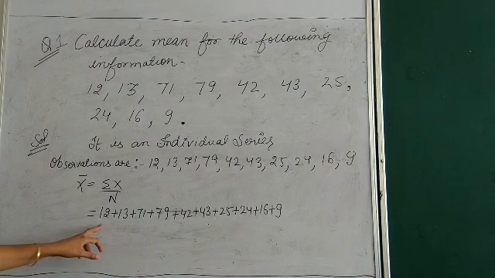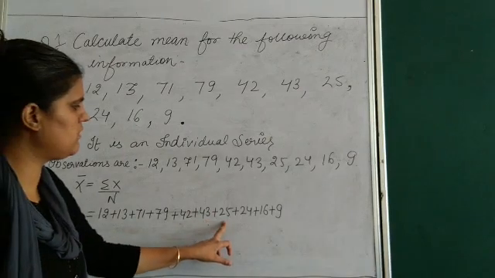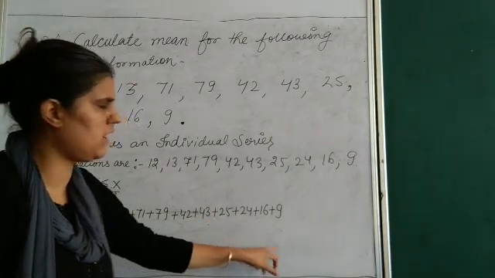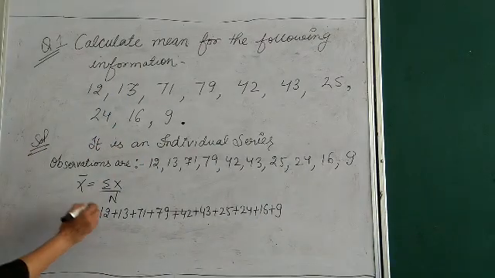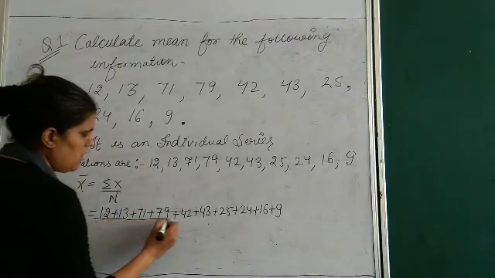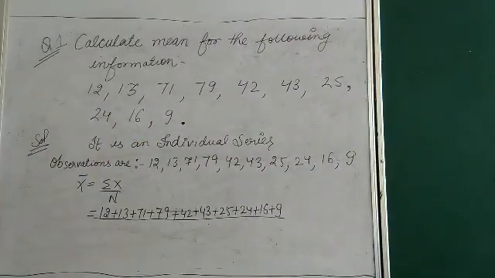All the values given in the question you have to write with the plus symbol. Now in the denominator you will write the number of observations.